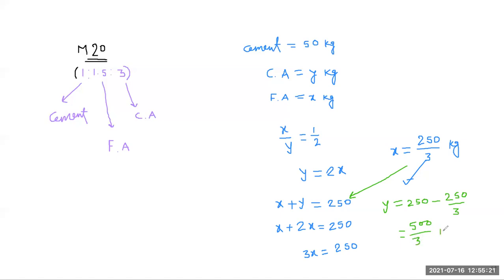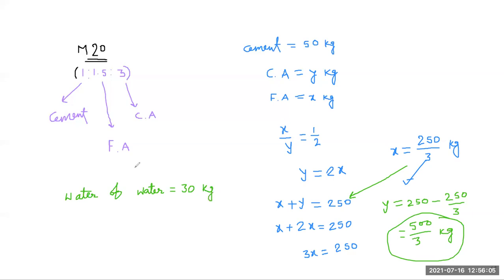And we know for this M20 grade of concrete, the water required, which I also told you in the last column, the weight of water in kg for 50 kg of cement, that means the weight of water is equal to 30 kg. So these are all about your nominal mix design.